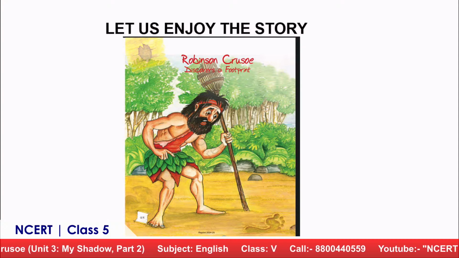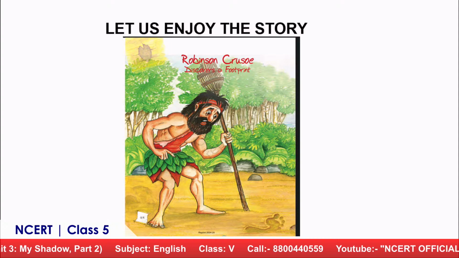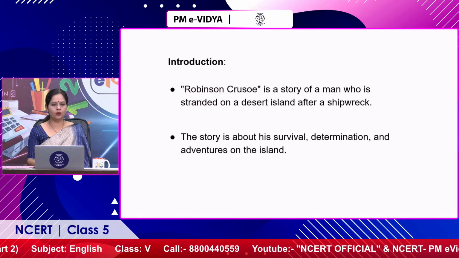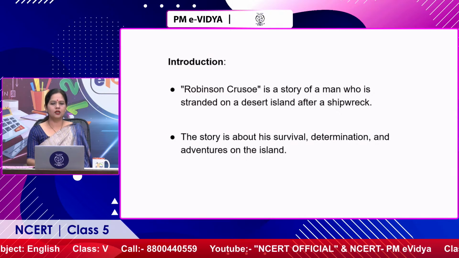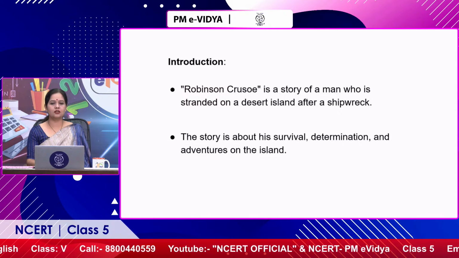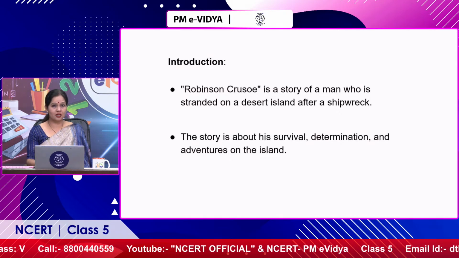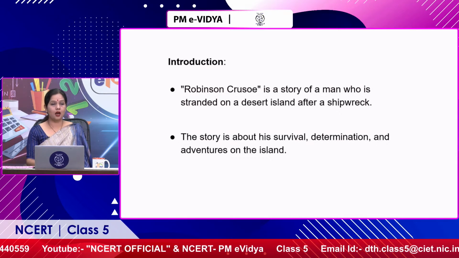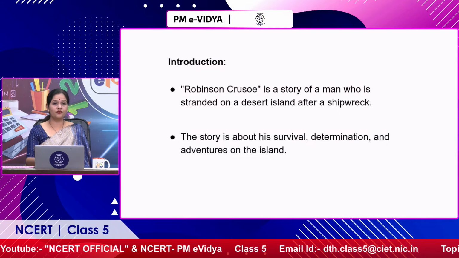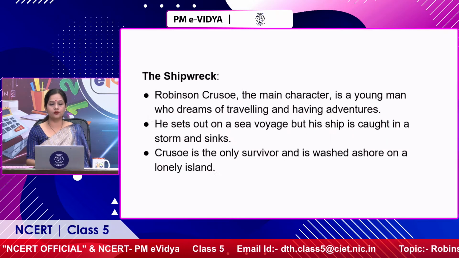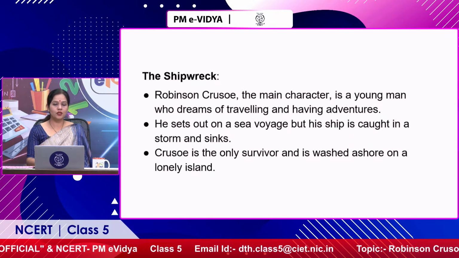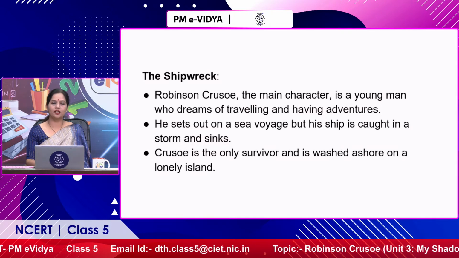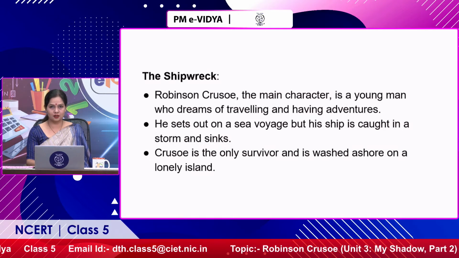I'm going to narrate the story to you in the form of a story itself. There's a man called Robinson Crusoe, and he loves to travel, and what happens is that his ship wrecks. I will tell you how ships wreck. He is stranded on an island; how he survives there, what difficulties he faces, this is all we are going to see here. Robinson Crusoe is the main character, a young man who dreams of traveling and having adventures like every young person does, right.